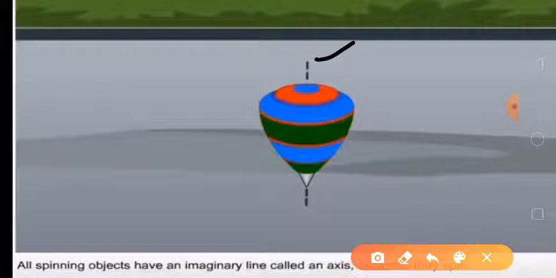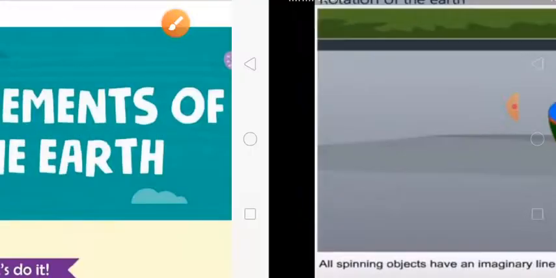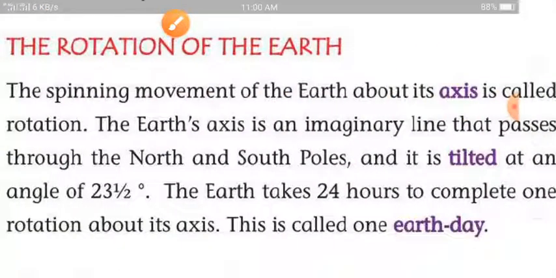All spinning objects have an imaginary line called an axis. So the spinning movement of the earth about its axis is called rotation.